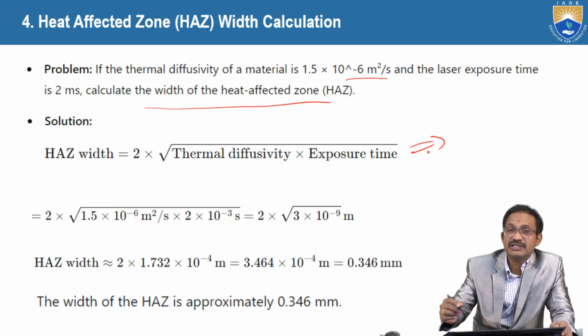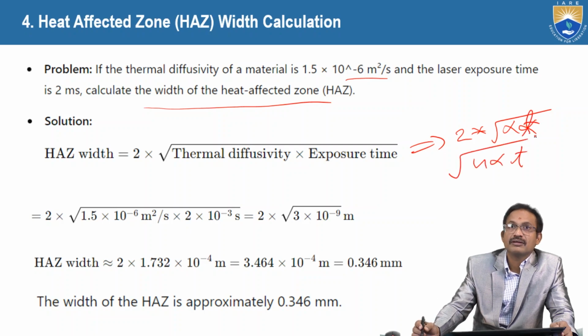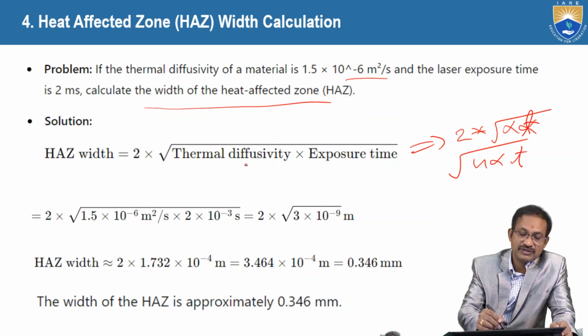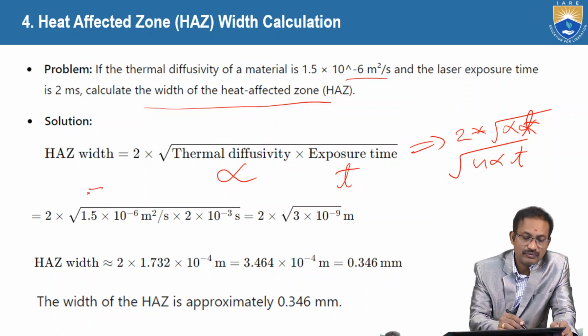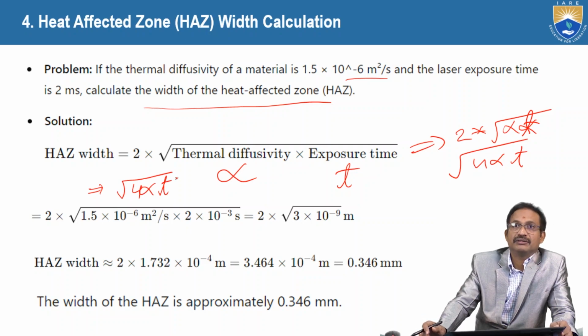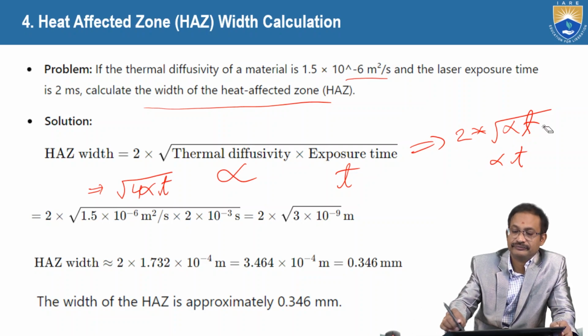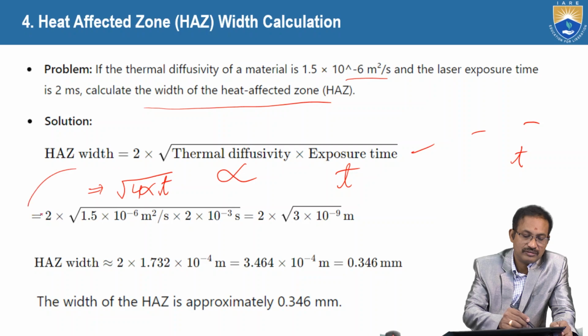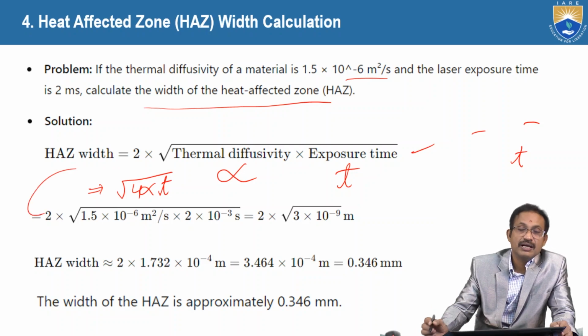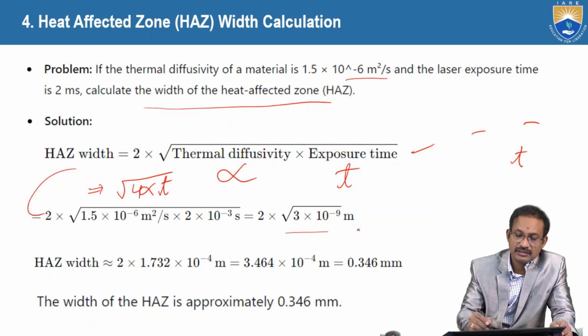Already in the previous presentations we have seen that. Or square root of 4 alpha t, where alpha is the thermal diffusivity and t is the exposure time. Already we have seen this heat affected zone width formula, the same here. Now simply substitute here, and finally we get this value.